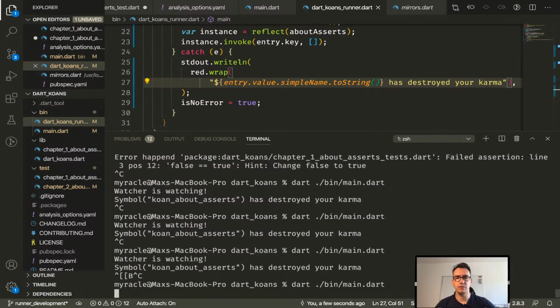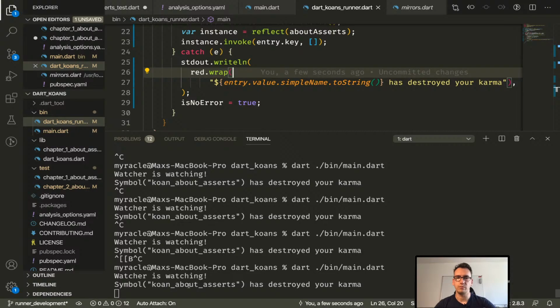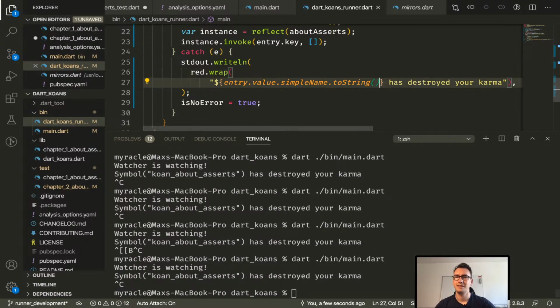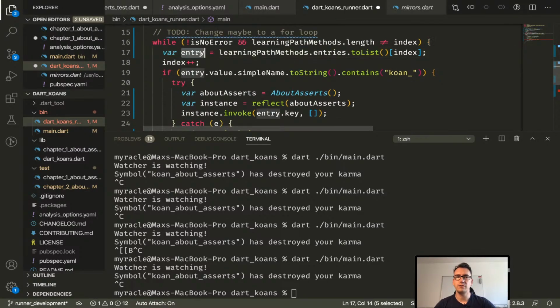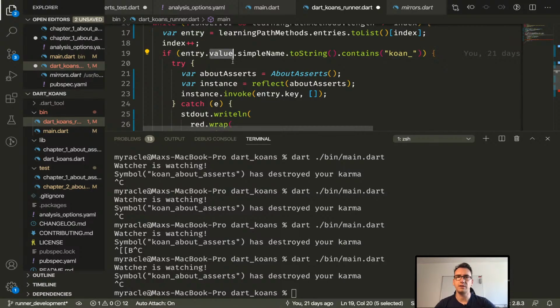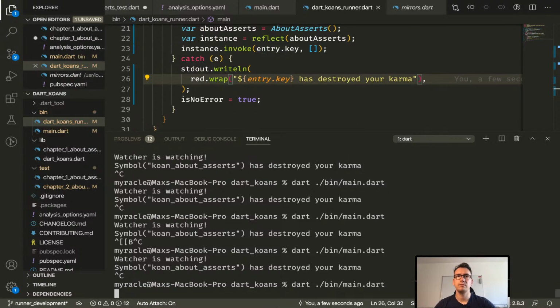So if I rerun the whole thing, no, still not. Okay, so this is that. We get the entry, and we have the value and the key. And both of them are, if I'm correct, symbols.